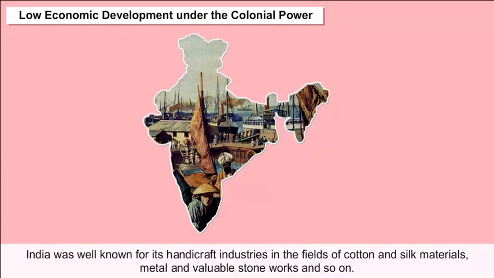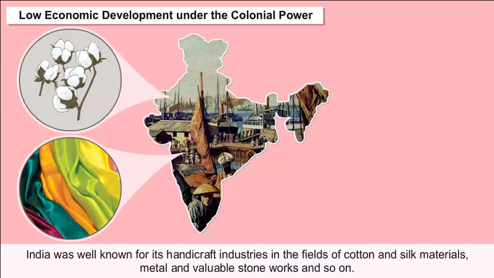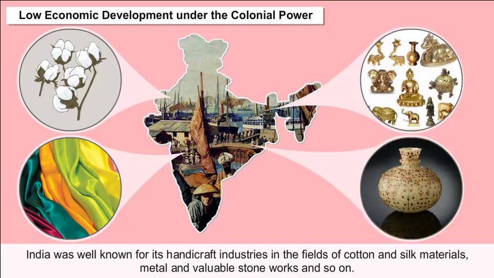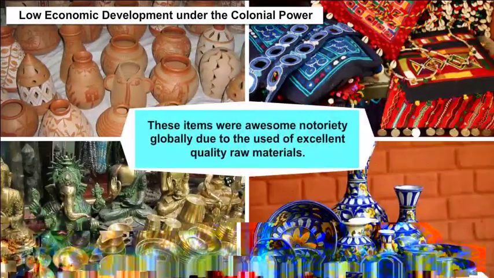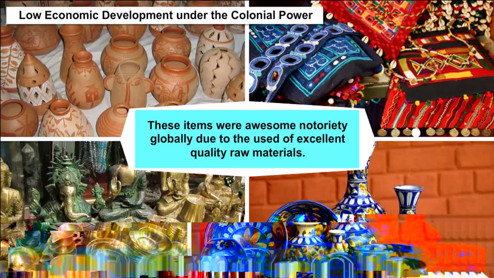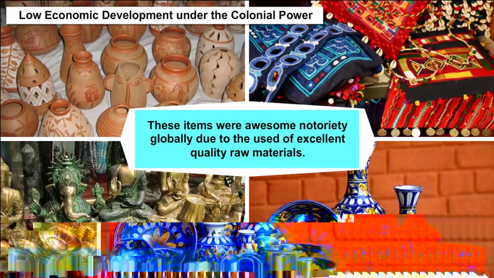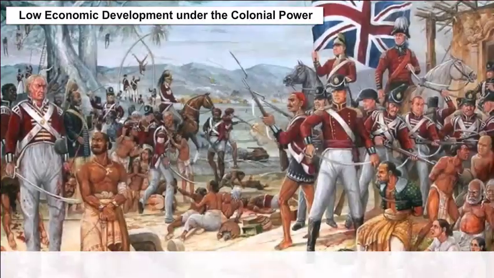India was well known for its handicraft industries in the field of cotton and silk materials, metal and valuable stone works, and so on. These items were of great repute globally due to the use of excellent quality raw materials.